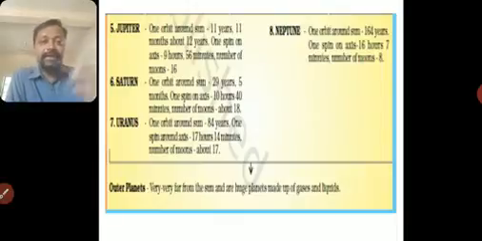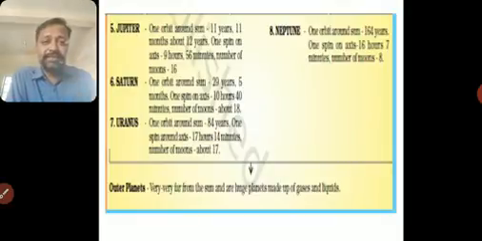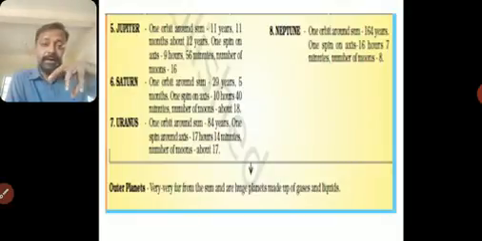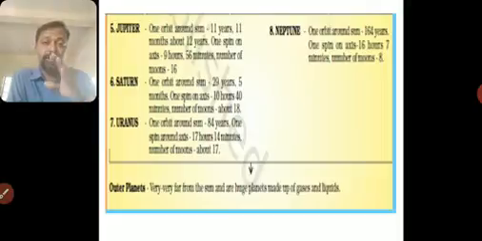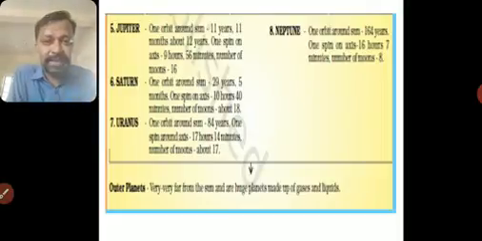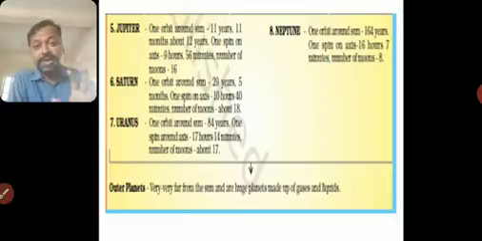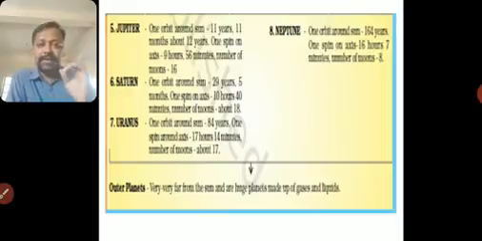Now Jupiter's spin: it takes one spin on its axis in 9 hours 56 minutes. So it rotates at much more speed compared to Earth, because Earth takes 24 hours, but Jupiter takes only 9 hours and 56 minutes. Number of moons, 16 moons for Jupiter. Saturn takes 29 years, 5 months to complete one orbit, or one revolution.